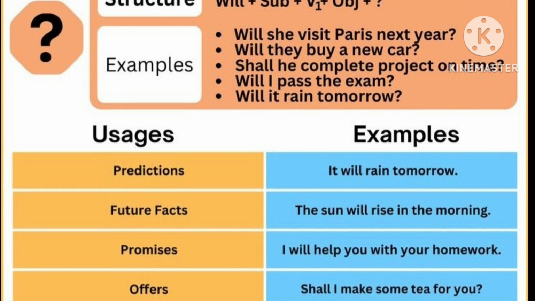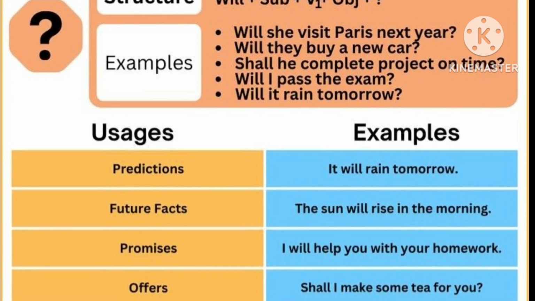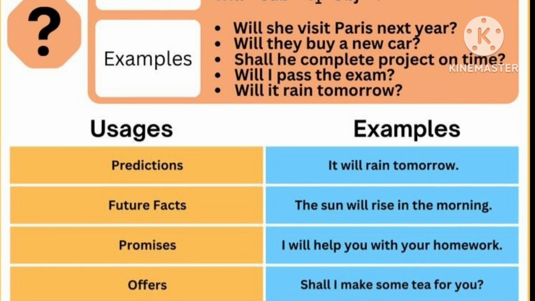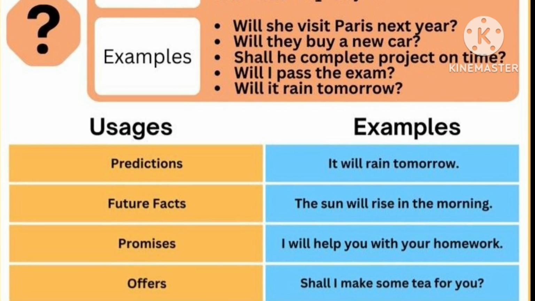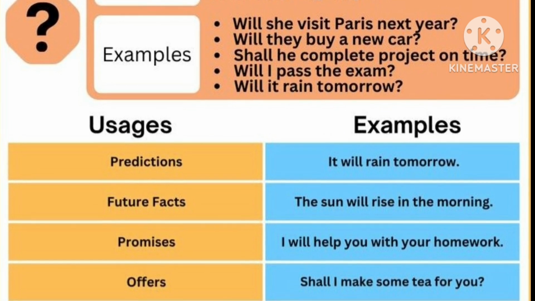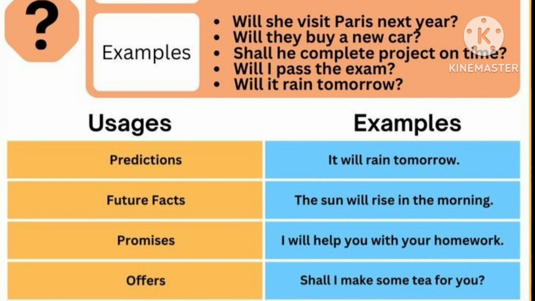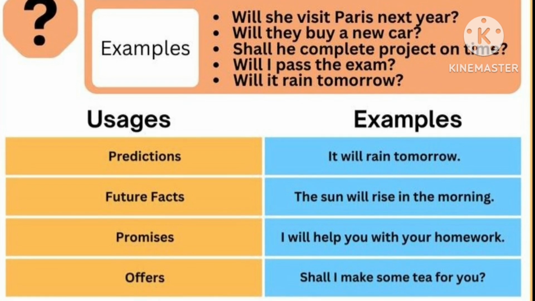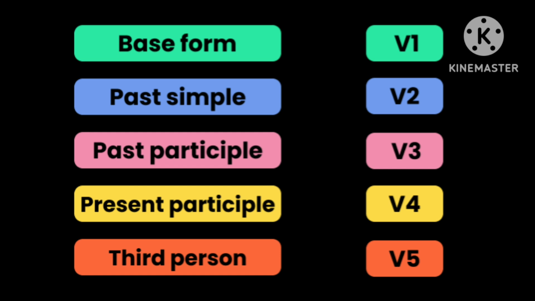How will these be used? For predictions: It will rain tomorrow. For future facts: The sun will rise in the morning. While making promises: I will help you with your homework. And for offers: Shall I make some tea for you?